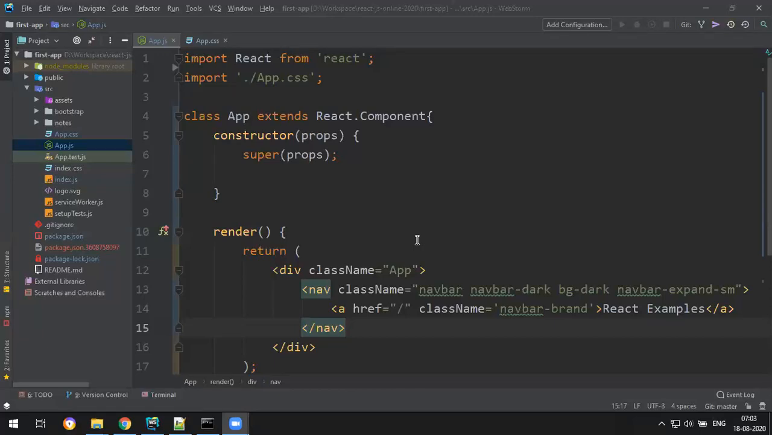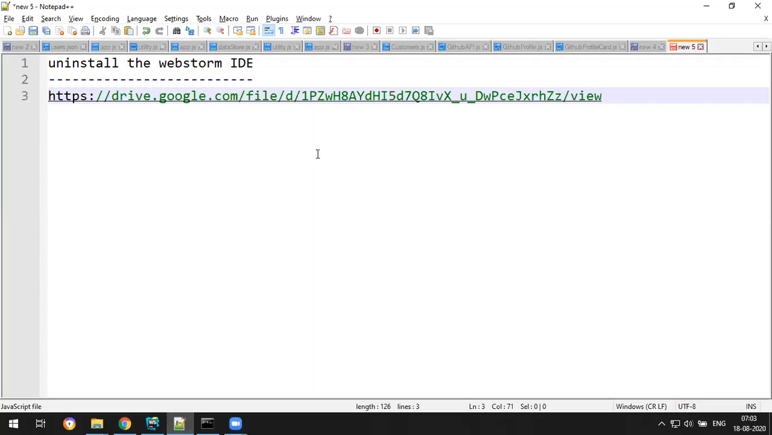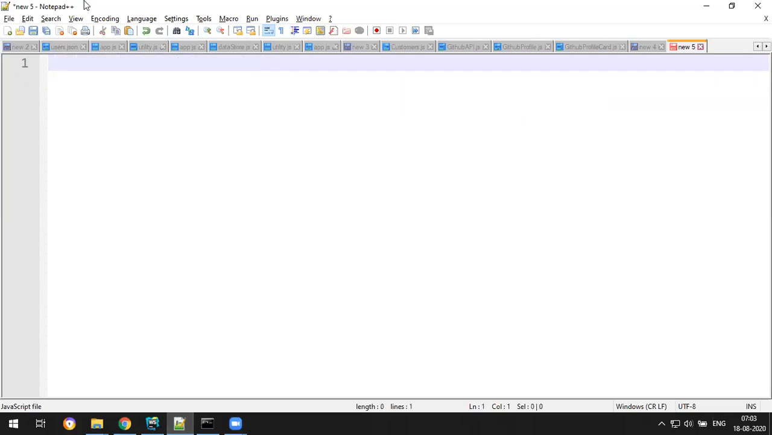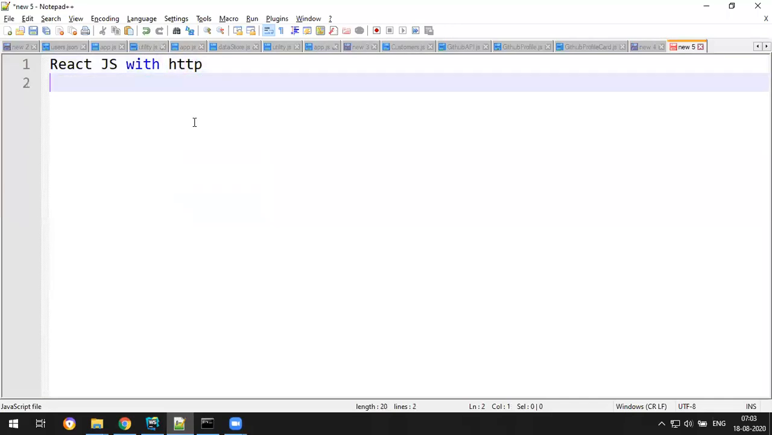Today we have a plan of discussing a new concept, and that's a very important concept. So today we are going to discuss React.js with HTTP. Okay. So what is HTTP? Let's see. React.js with HTTP.